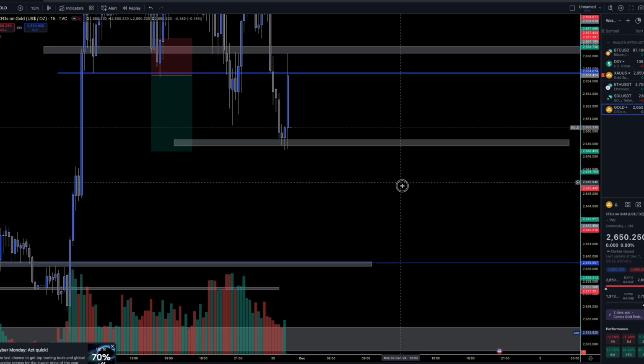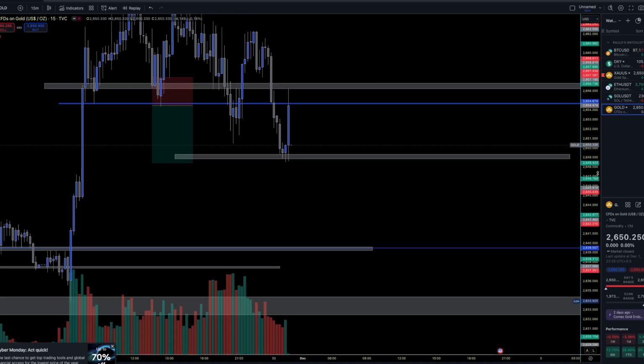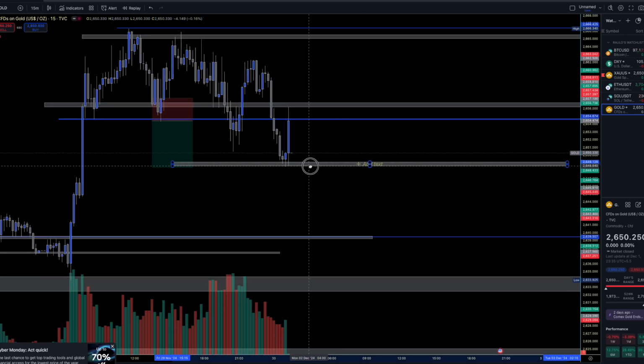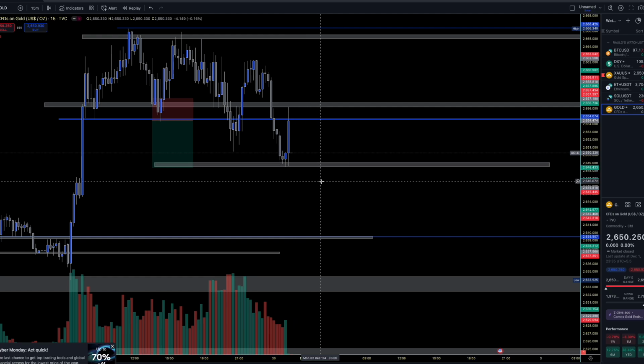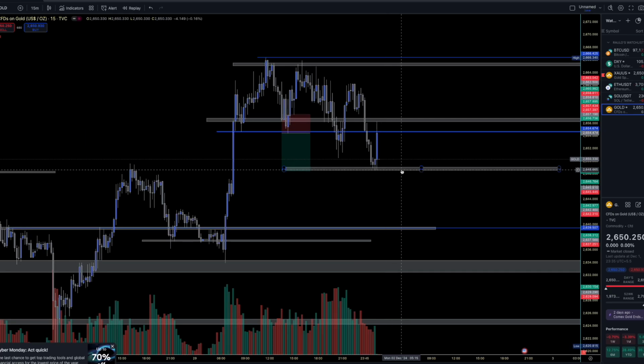And if we look at the 15 minutes, we get an even more detailed market structure, as you can see. The zones are a little bit refined. So impulse entries over here. If during London Open or New York Open, or during pre-London or pre-New York, we see a breakdown of the supports, then we can take impulse entries over here.